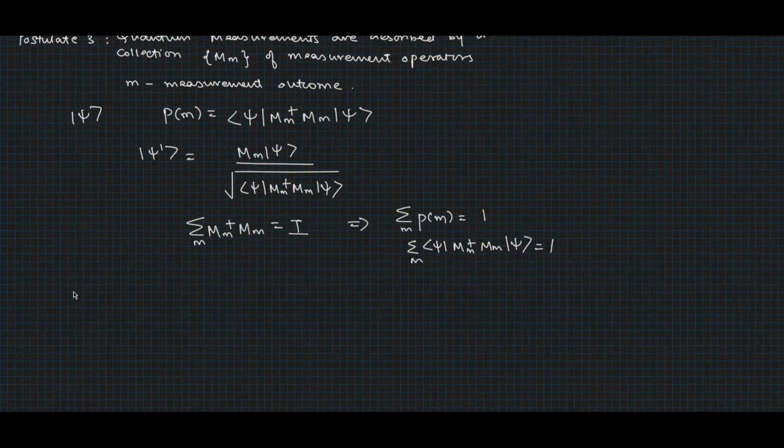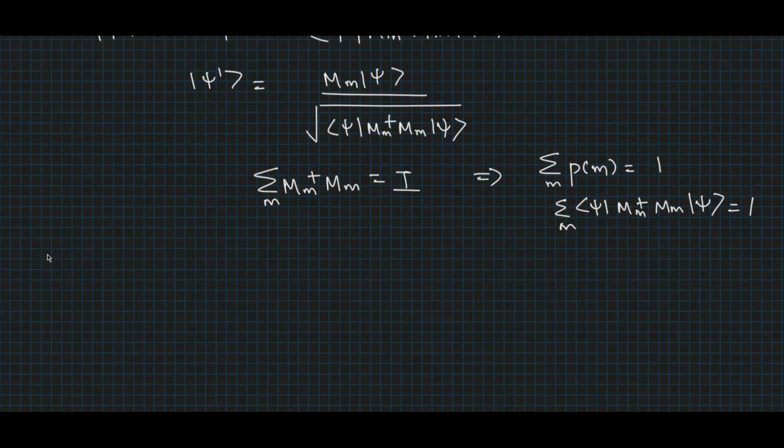Now let's see an example of a single qubit state in order to understand the measurement operator. Let us define two measurement operators: M0, which is the outer product of the 0 state, and M1, which is the outer product of the 1 state, such that M0 squared is equal to M0 and M1 squared is equal to M1, and also M0 and M1 are Hermitian.